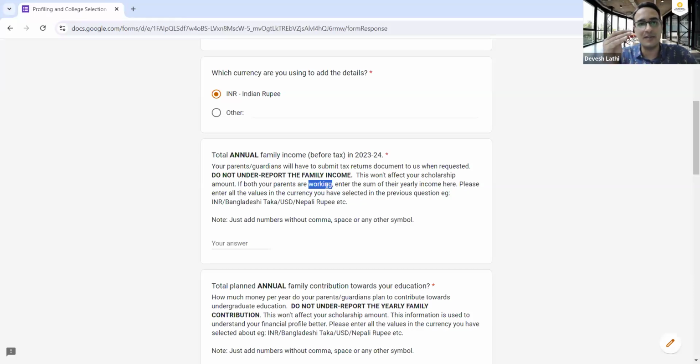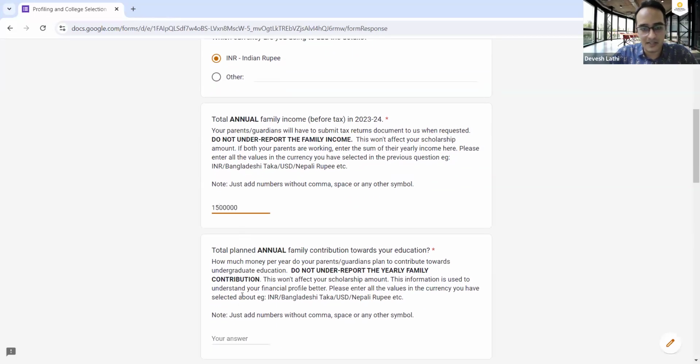Underreporting means if your family income is, let's say, 20 lakh or 2 million rupees, but you say my family income is 1 million rupees or 10 lakh rupees, something like that. Do not underreport it. So let's add my family income here. I am using INR and I will just add the number here. So my family income is, let's say, 15 lakh per year. And you don't need to add commas also. Just add that number as it is.